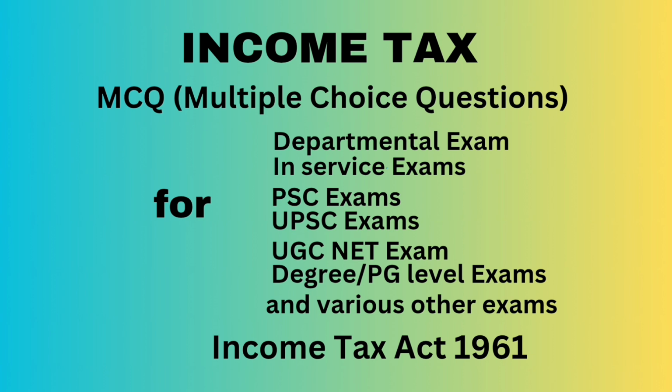Question number 55. Ashish earns the following income during the previous year 2023-24. Interest on UK development bonds, 1/4 being received in India, rupees 4 lakh. Capital gain on sale of a building located in India but received in Holland, rupees 6 lakh. If Ashish is a resident but not ordinarily resident in India, then what will be the amount of income chargeable to tax in India for assessment year 2024-25? Answer: 7 lakh.